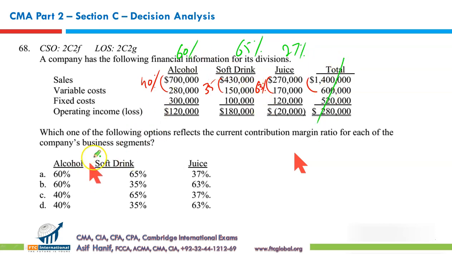So we have 60, 65, and 37. 100 less 63 is 37. So that makes A the correct option, and A it is.